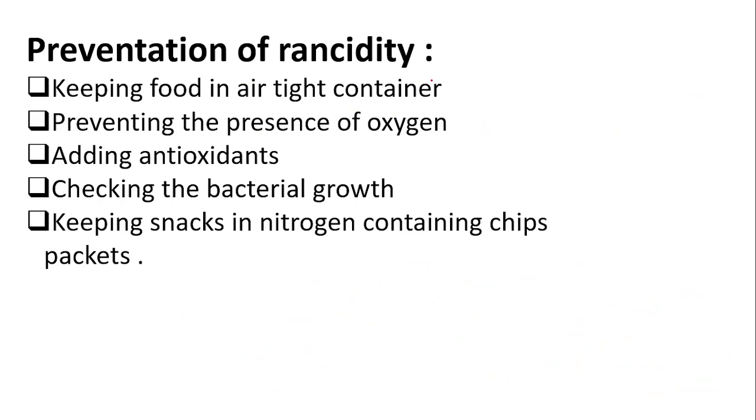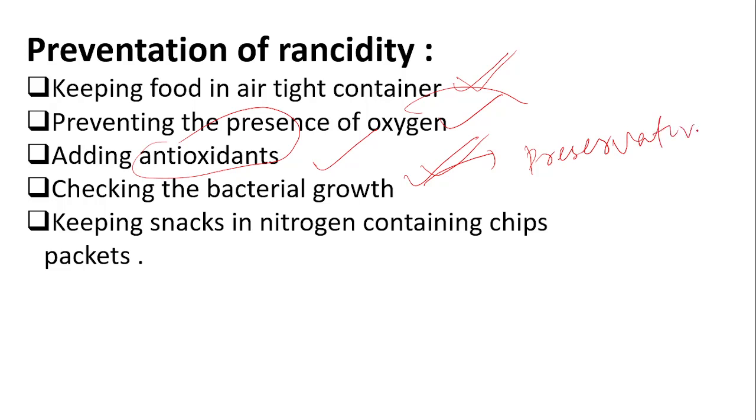Next, how to prevent rancidity? Prevention of rancidity by keeping food in airtight containers so that we can prevent the presence of oxygen near the fats or oily substances. Second, preventing the presence of oxygen. Number third, adding antioxidants. Antioxidants are those substances which prevent further oxidation. Checking the bacterial growth: we can check the bacterial growth by adding preservatives. What are the preservatives?